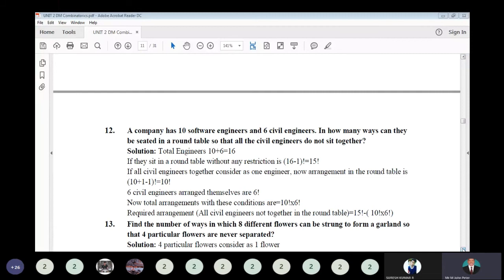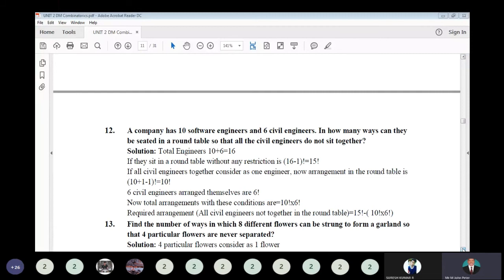Next, a company has 10 software engineers and 6 civil engineers. In how many ways can they be seated at a round table so that all the civil engineers do not sit together? The total is 10 plus 6, that is 16 persons. So they sit at the round table without any restriction. That is (n minus 1) factorial, that is 16 minus 1 factorial, which is 15 factorial ways you can arrange it.